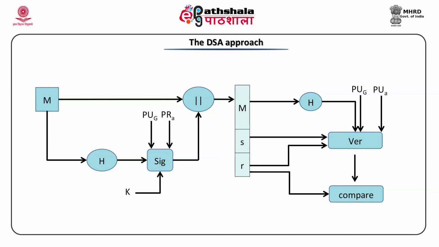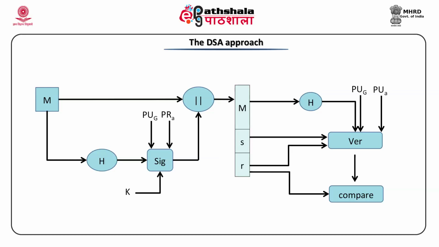What is fed to the signature algorithm? PUG and PRA. What is the meaning of this suffix G? Suffix G says there are certain group elements and suffix A says the element which is private to user A. PUG are the group parameters which are public, and PRA is the private key of user A. These two things are fed to the signature algorithm along with the hash of the message and all possible keys.